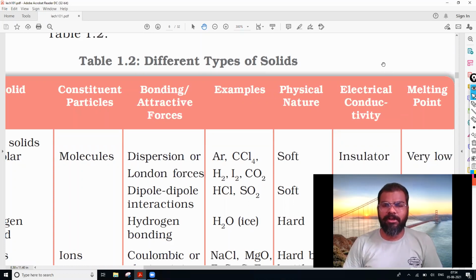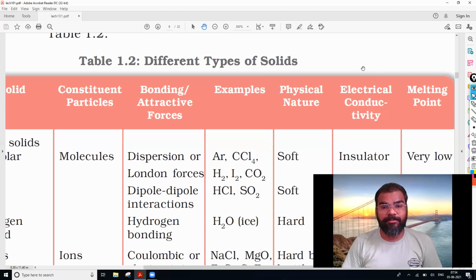Now we have a bunch of MCQ. A bunch of MCQ, I used to say, in this particular table, that is different types of solids. A lot of MCQs are there for the board, and maybe sometimes in NEET or JEE also.